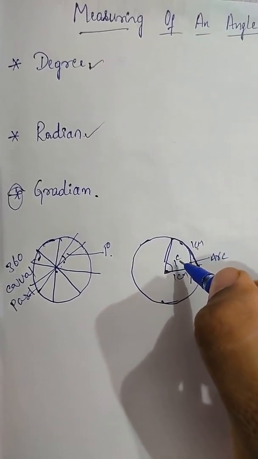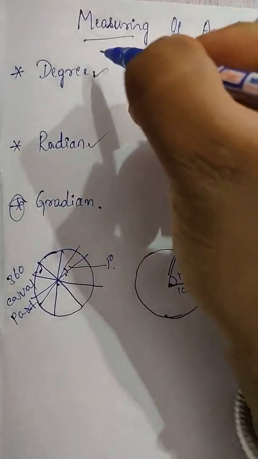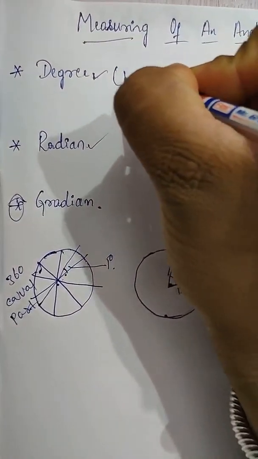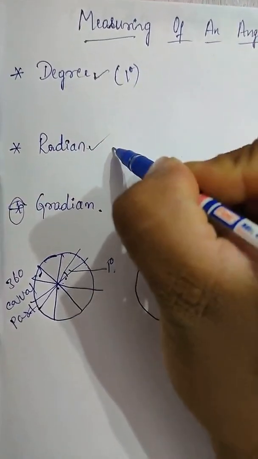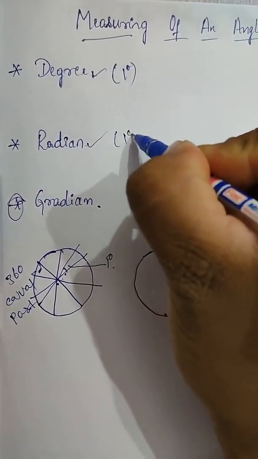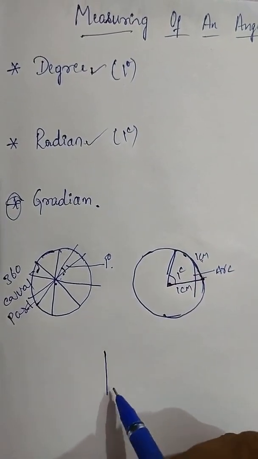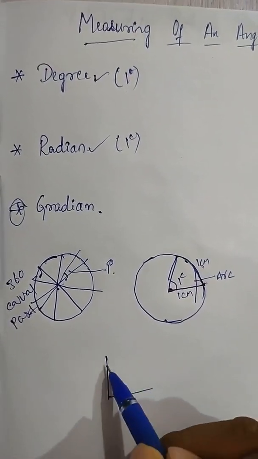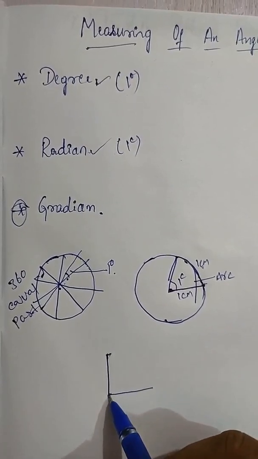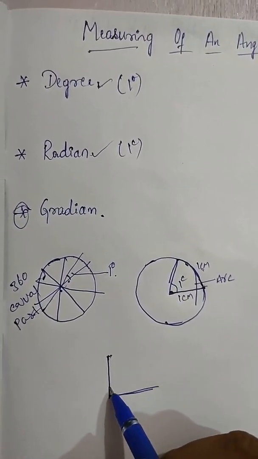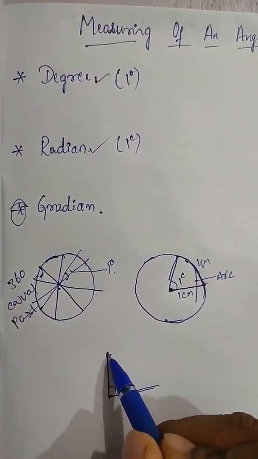The radian is denoted like this. Is it clear? The degree is denoted like this, and the radian is denoted like this. Now, what is the gradient? The gradient is very simple. This we call 90 degrees.